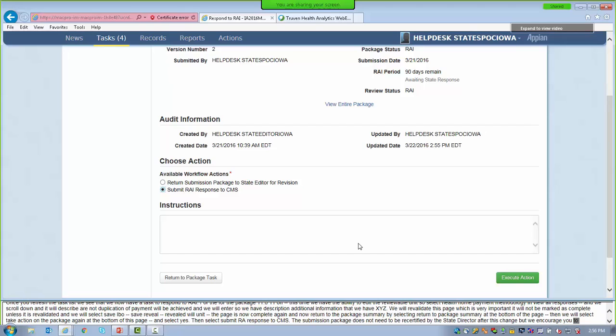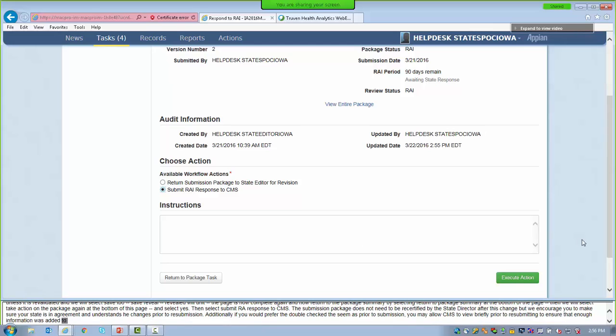Additionally, if you would prefer to double check with CMS prior to submission, you may allow CMS to view briefly prior to resubmitting to ensure that enough information was added to the description like we reviewed a bit earlier. Then select Execute Action and Yes.